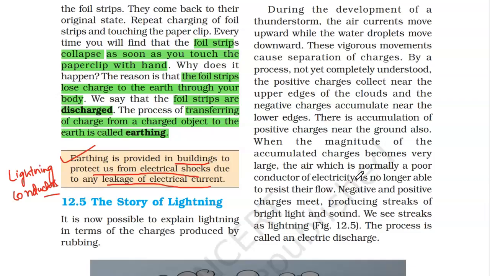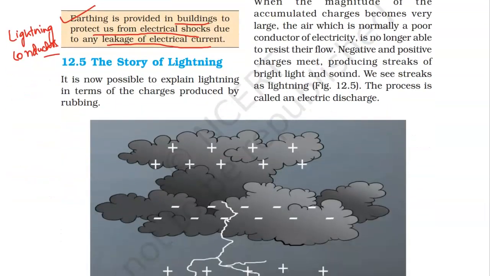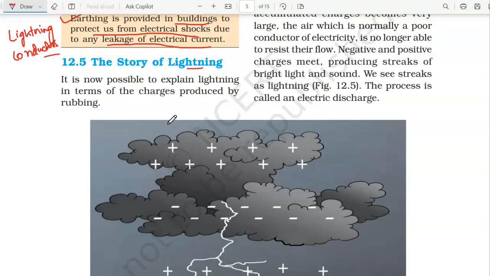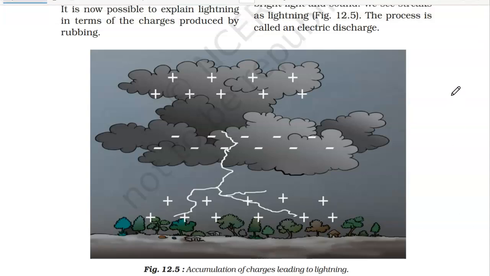So now we will enter into the destructive phenomenon of this chapter, that is lightning. We'll go through this part definitely, but let me explain a bit how this lightning occurs.